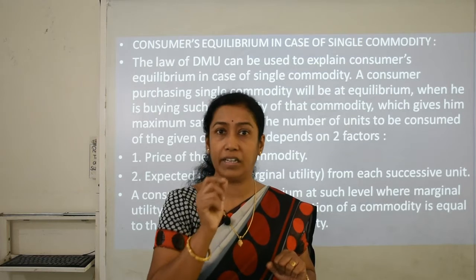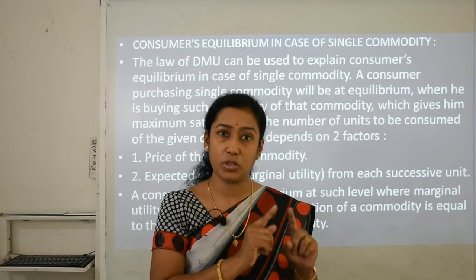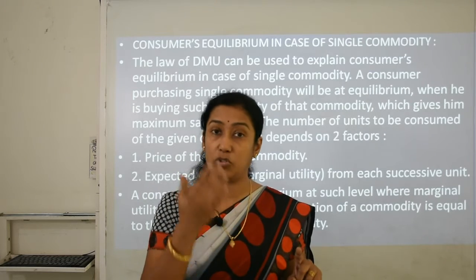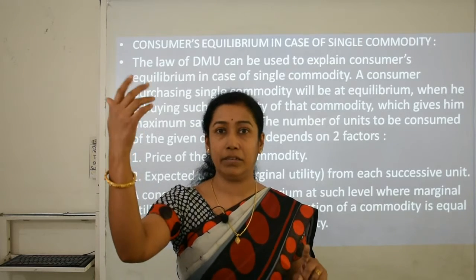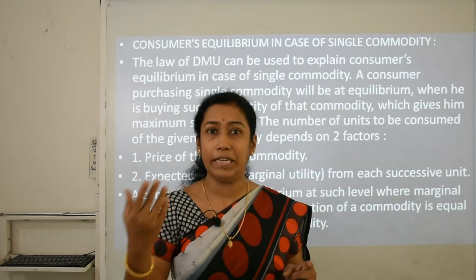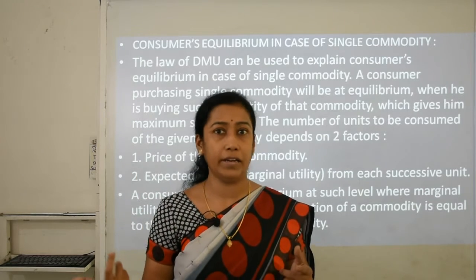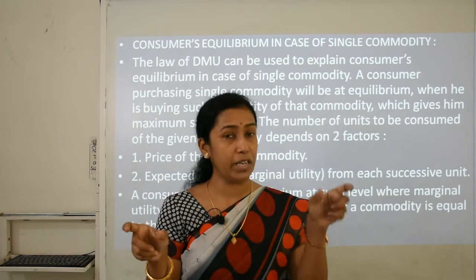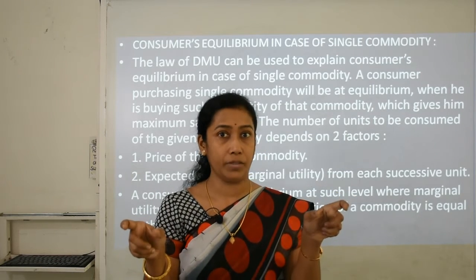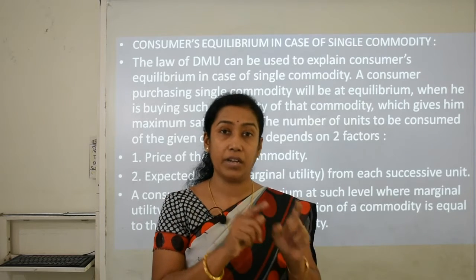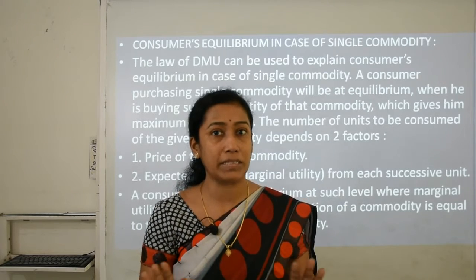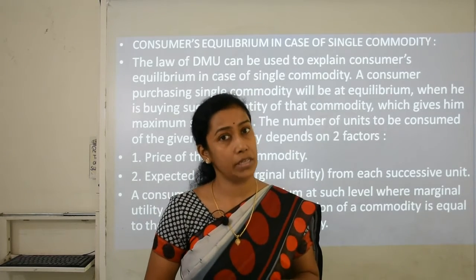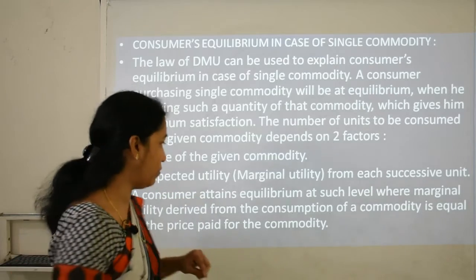One stage comes, say at the 4th unit, where you get marginal utility from consuming those 5 goods. It can be, for example, 20, 18, 16, 14 and 10. So when you attain marginal utility of 10 and the price of that particular good is also 10, here we can see that marginal utility and price of the commodity are exactly the same. This is the stage or condition when he attains consumer's equilibrium in case of a single commodity.